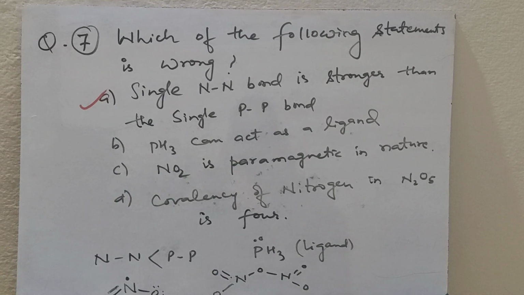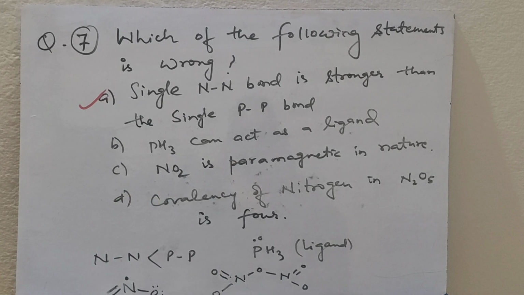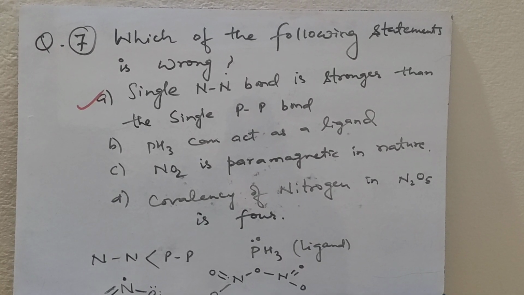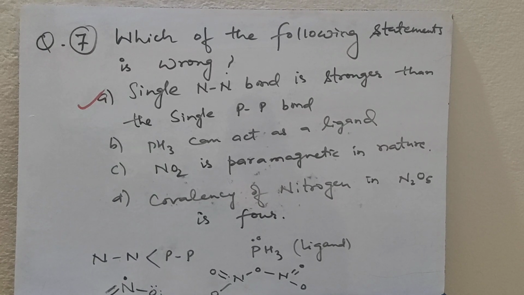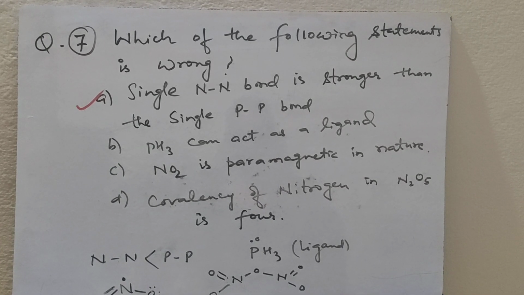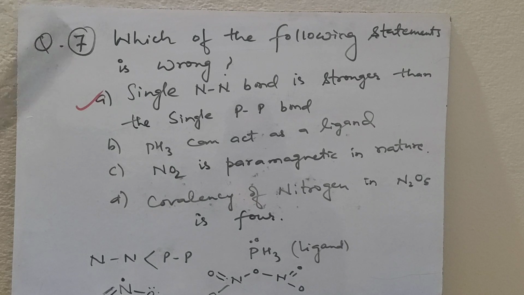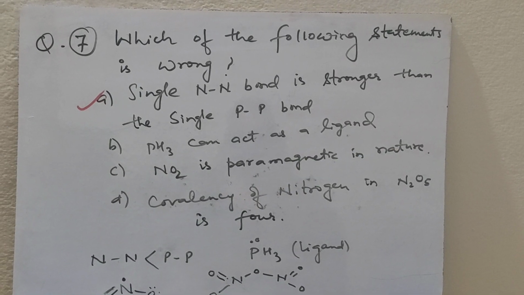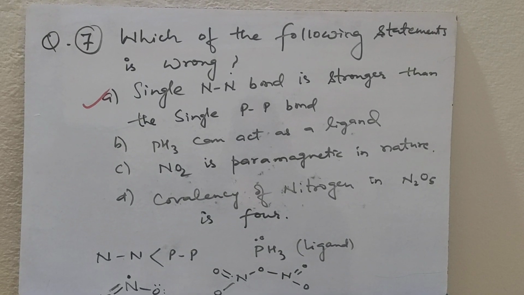Phosphine can act as a ligand and form coordinate bonds in transition metal compounds. It is a correct statement because it has a lone pair, which means it is a Lewis base. NO2 is paramagnetic in nature. It is correct. Due to the unpaired electron, it is paramagnetic.